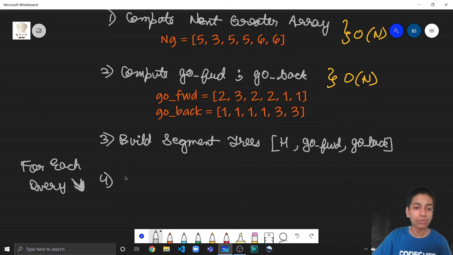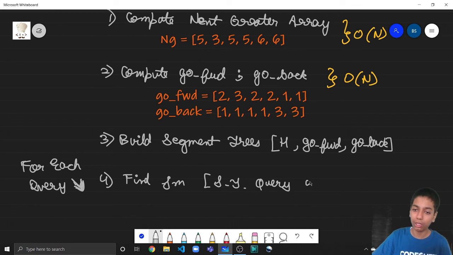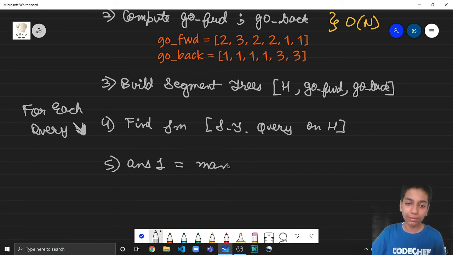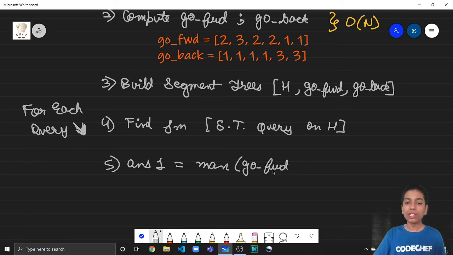So the fourth step is to find JM, and this will be a segment tree query on the tree of H. Now the fifth step is to find answer 1, which is equal to the maximum of go forward. Now this will be a segment tree query, guys. Why a segment tree query?